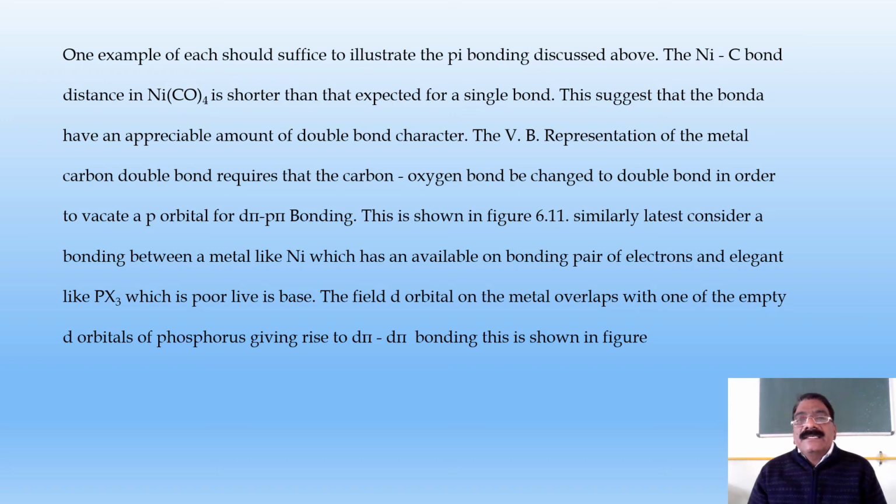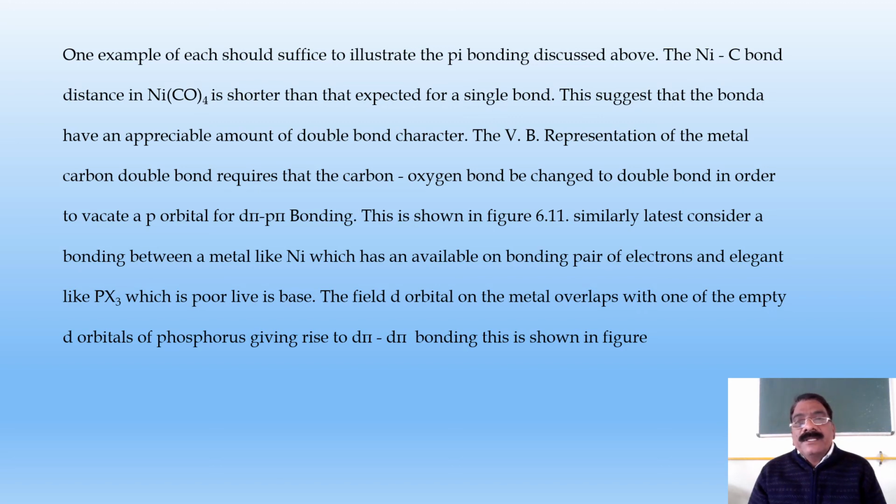The Ni-C bond distance in Ni(CO)4 is shorter than expected for a single bond. This suggests that the bond between the Ni and CO has appreciable double bond character.